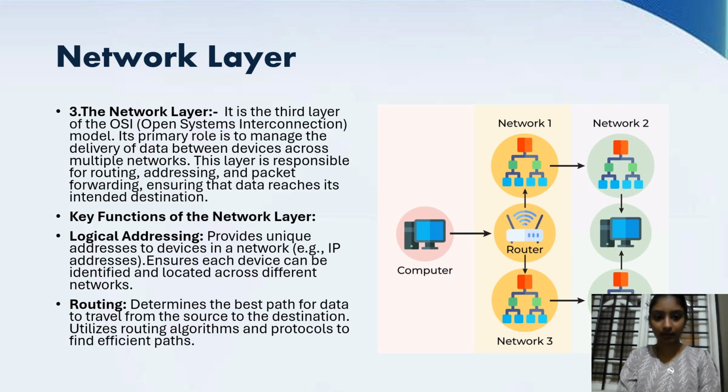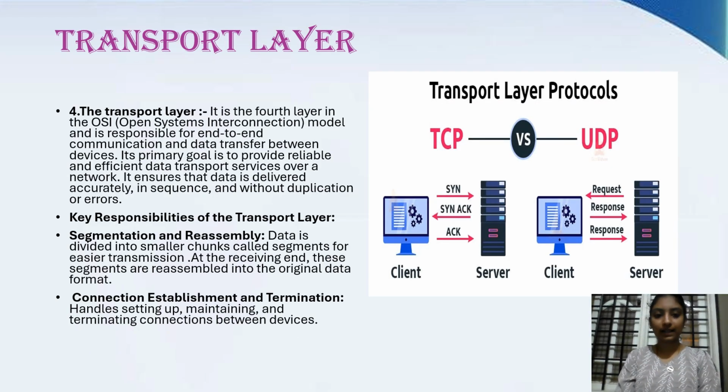The third layer is the network layer. Its primary role is to manage the delivery of data between devices across multiple networks. This layer is responsible for routing, addressing, and packet forwarding, ensuring the data reaches the intended destination. Key functions of the network layer are logical addressing, which provides unique addresses to devices in a network. Routing determines the best path for data to travel from the source to the destination, utilizing routing algorithms and protocols to find effective paths.